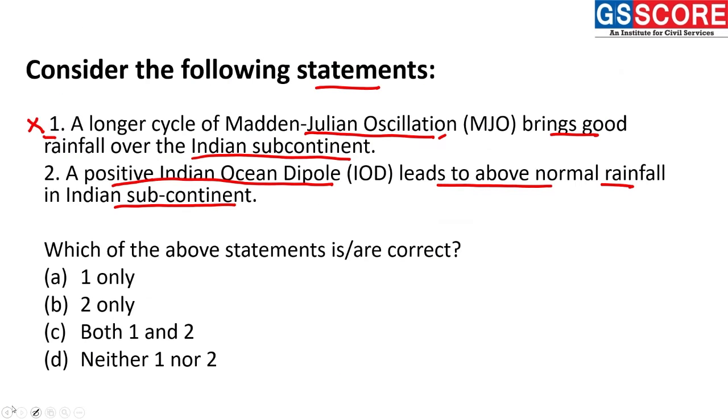Therefore, the statement that a positive Indian Ocean dipole leads to above normal rainfall in the Indian subcontinent is correct, making statement 2 the correct answer. Quite simple to understand. We have seen these conditions in quite detail.